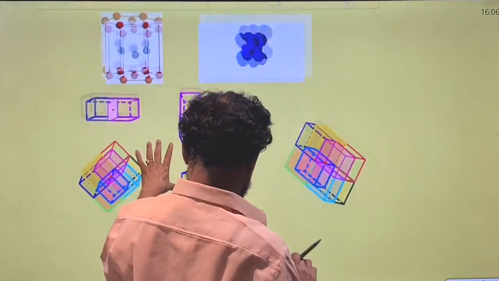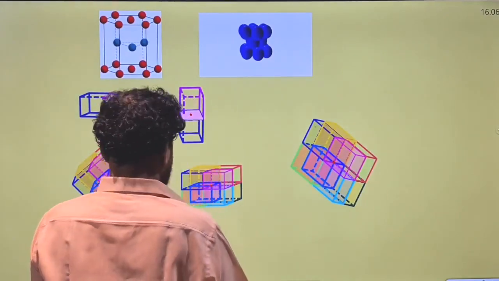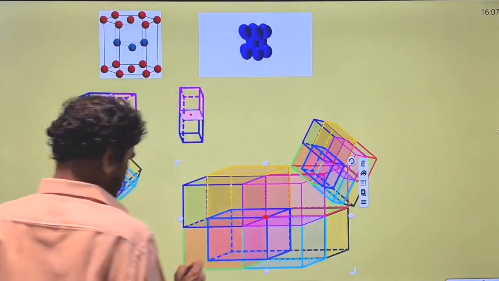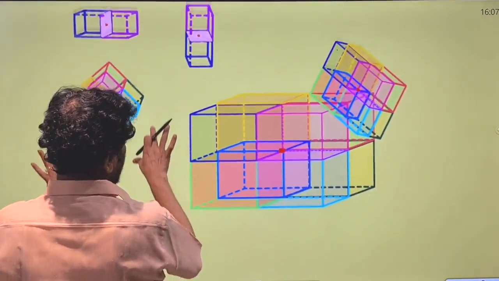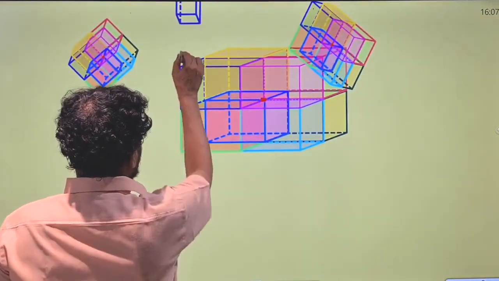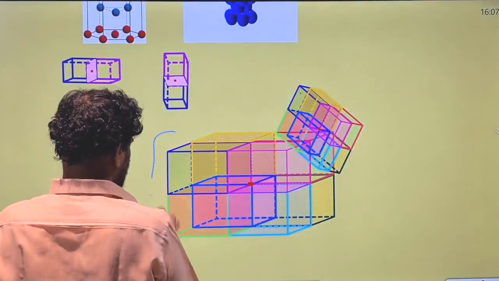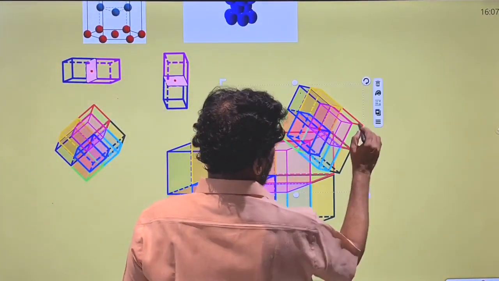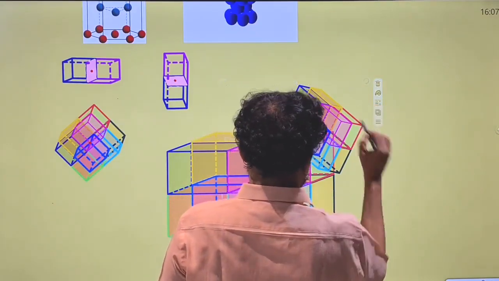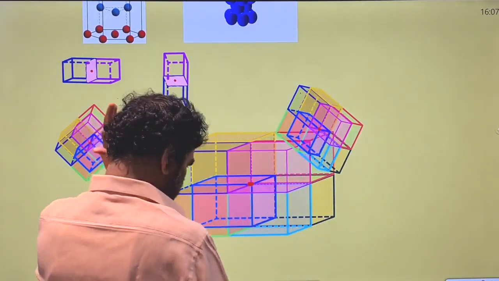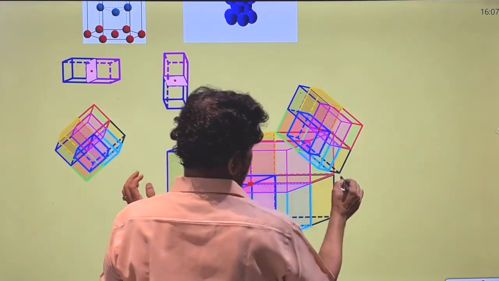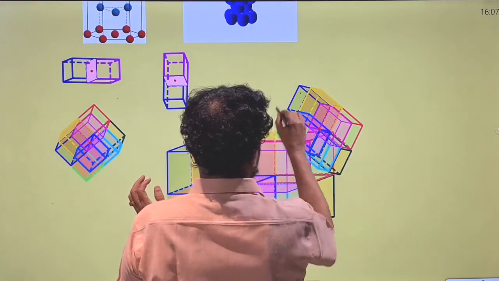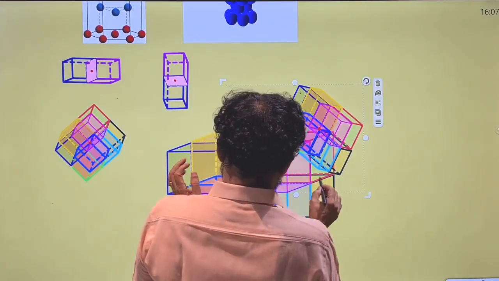You see here, why is it coming like this?